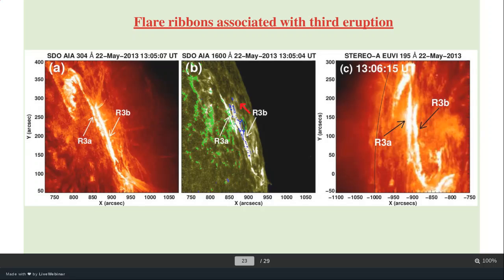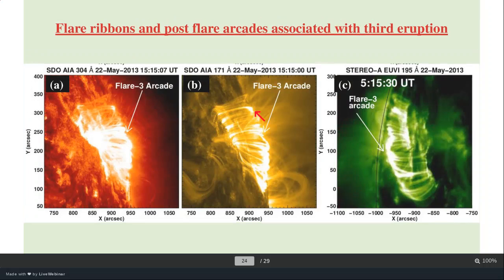So both ribbons should lie in regions of different polarity. So all three eruptions are associated with flare reconnection as well as flare ribbons and flare arcades. Here is the arcade formation associated with the third eruption. You can see nice flare arcades. We can see them here in the STEREO images as well.